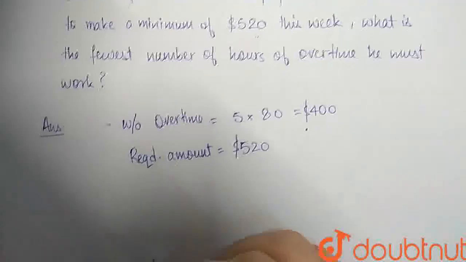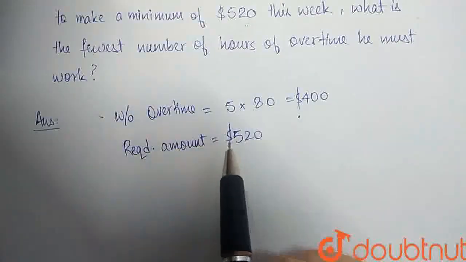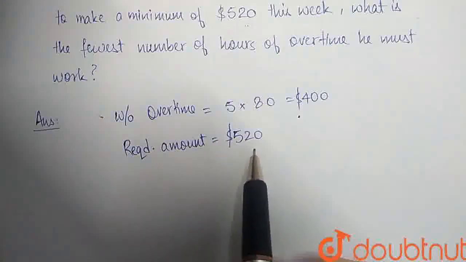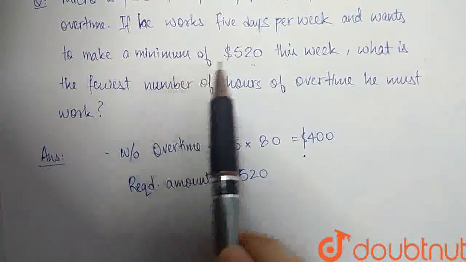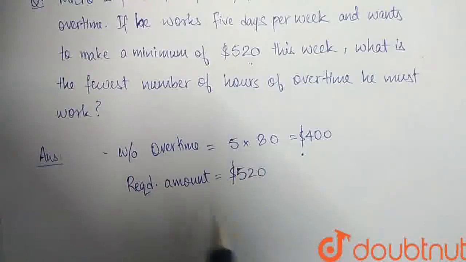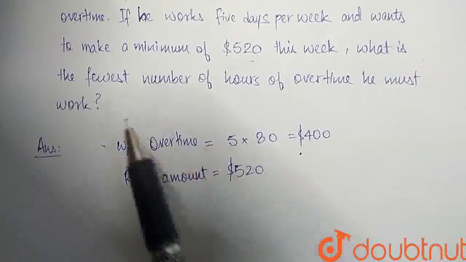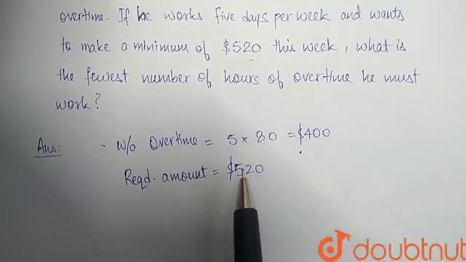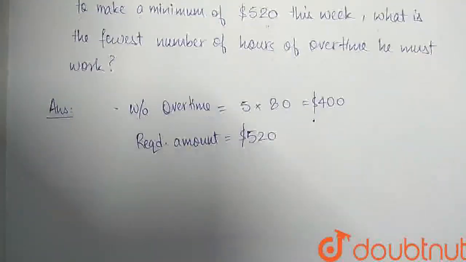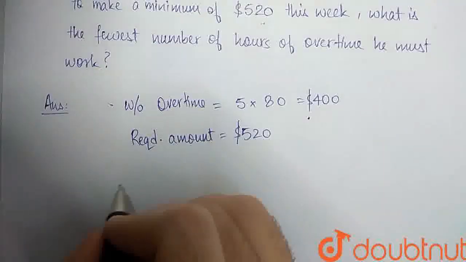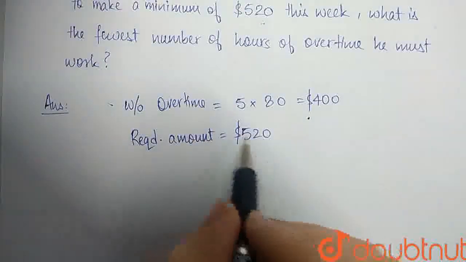So the fewest number of hours of overtime would be when he just manages to make 520. It says here he wants to make a minimum of $520, right? So the fewest number of hours of overtime worked would be to just make 520. So we need to equate the total money he made to 520.